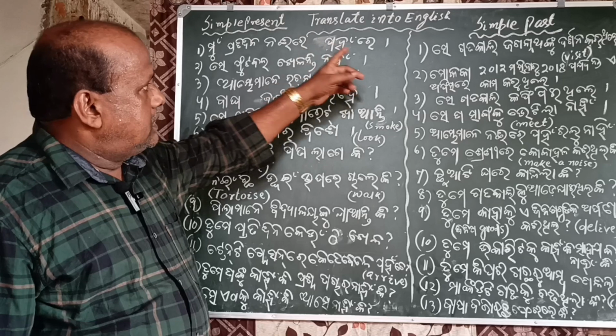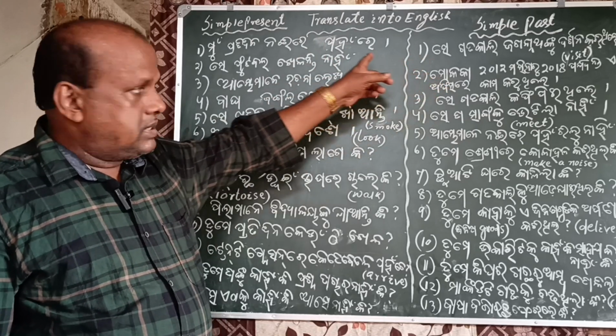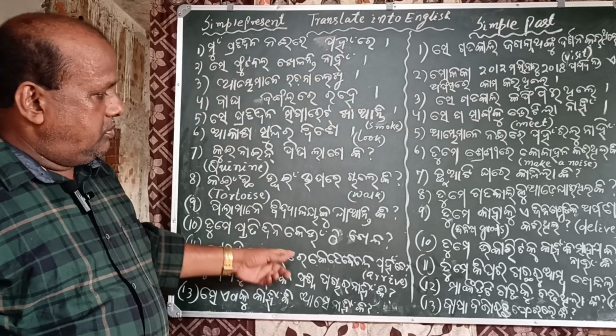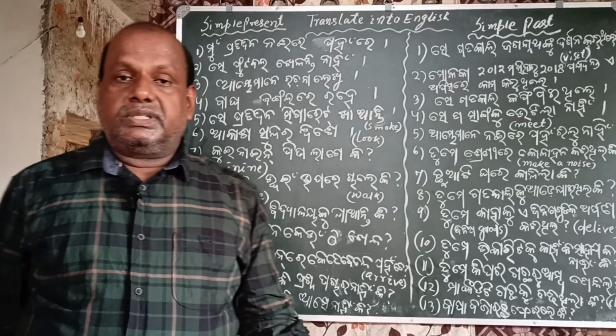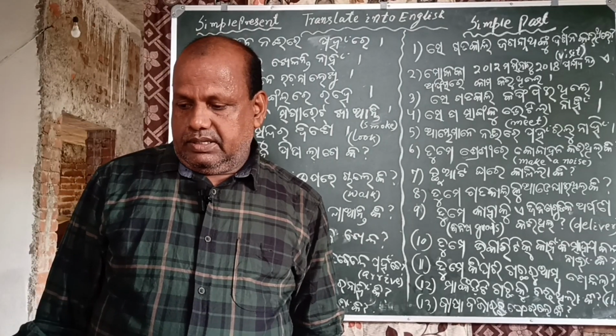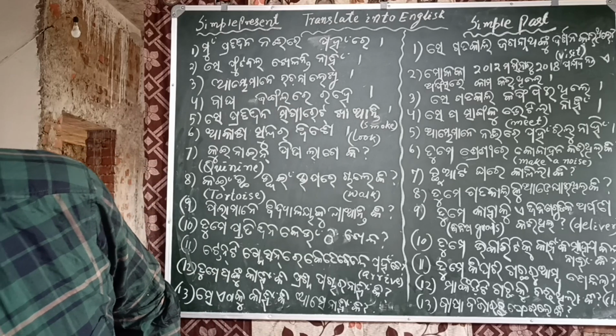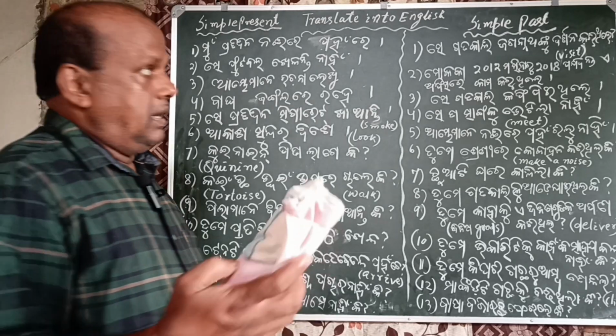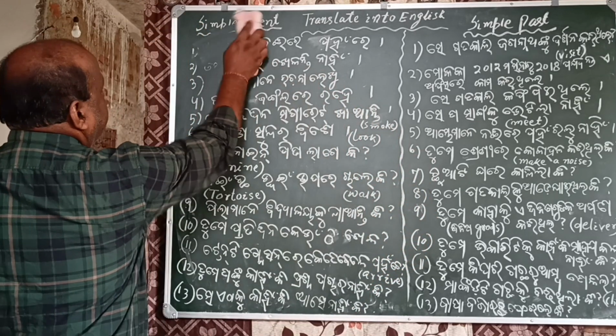Based on simple present and simple past, I have given you 26 translations. And now I am writing the past progressive tense.